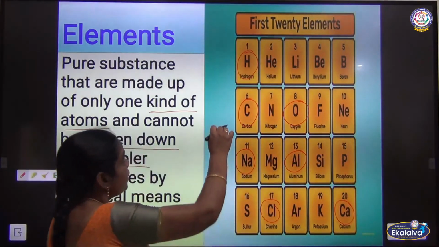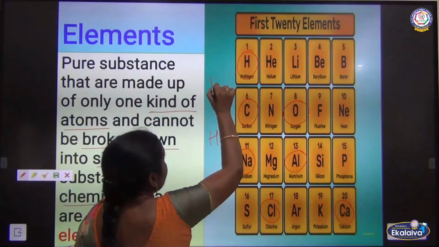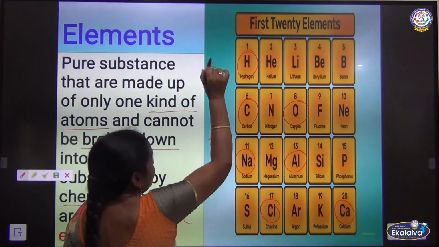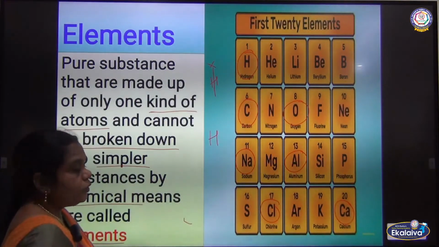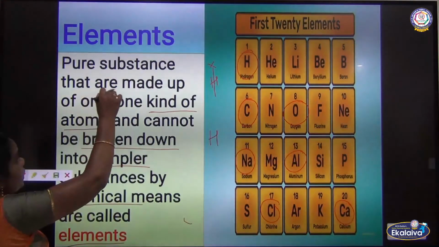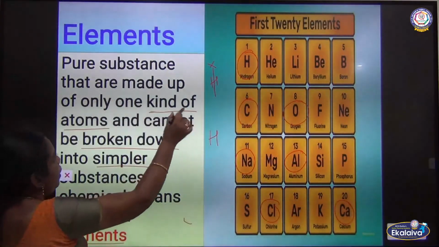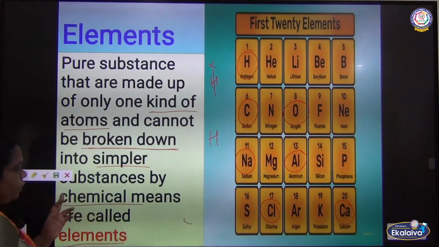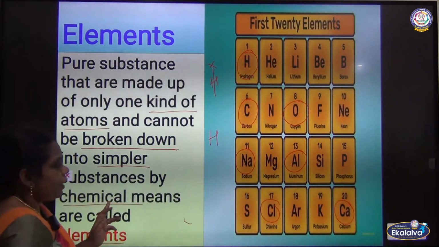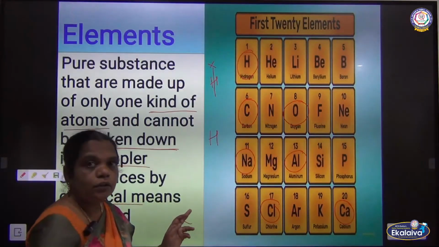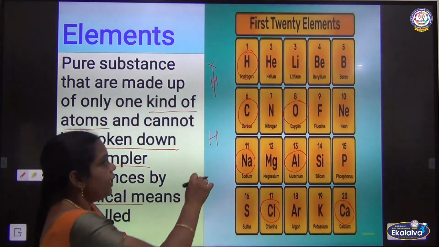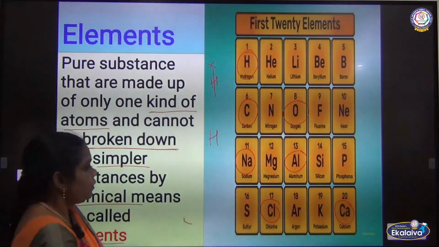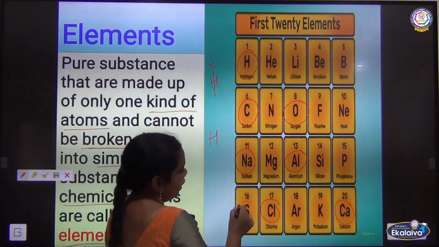So this can be represented as what? Single hydrogen, H alone. This hydrogen we cannot break into two or three. So what is that? The pure substance that is made of one kind of atom, and that cannot be broken down into simpler substances by chemical means. By chemical reaction also we cannot break the elements, or otherwise we call this what? Atom. So these are all the examples. S means what? Sulfur.